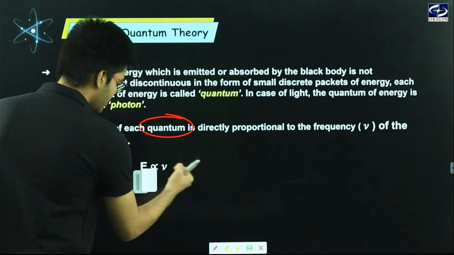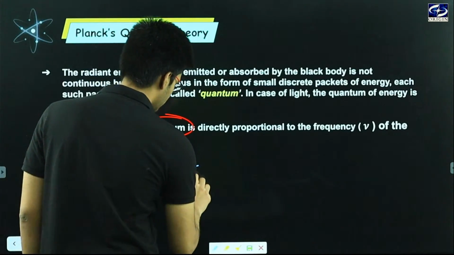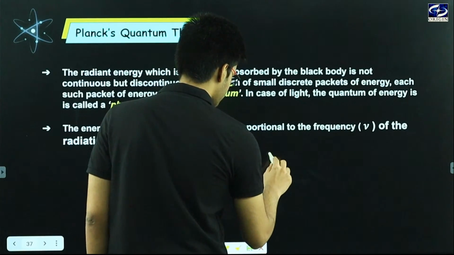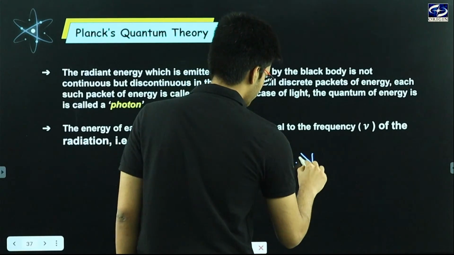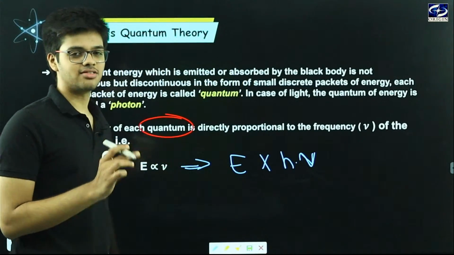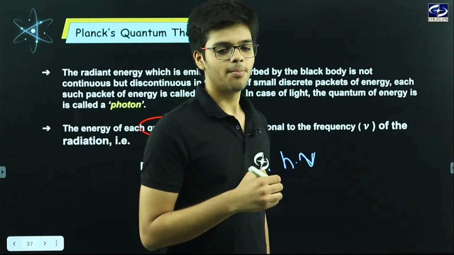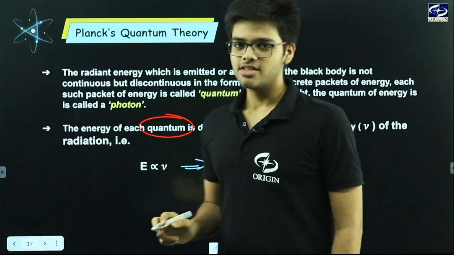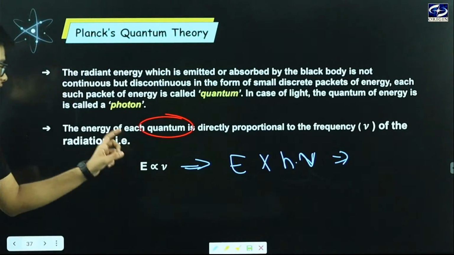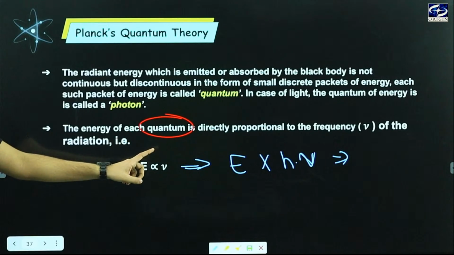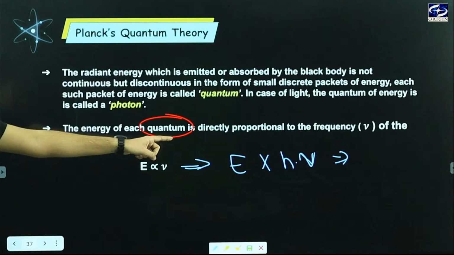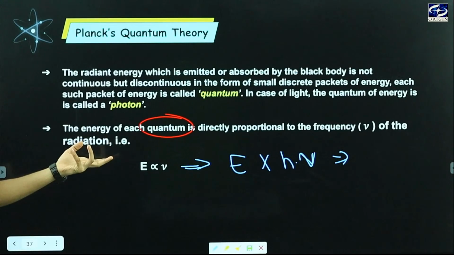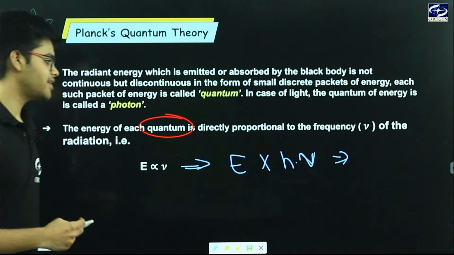And now instead of directly proportional, we multiply it by Planck's constant. I'll let you know in some time what Planck's constant is, okay? Now, since Planck told us that any quantum is directly proportional to the frequency, and we know that